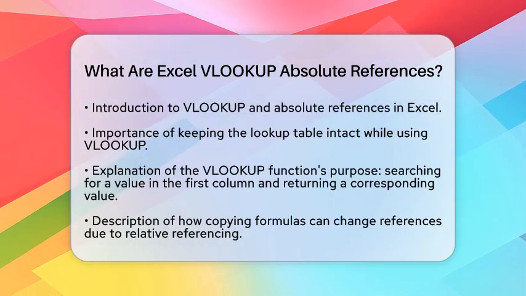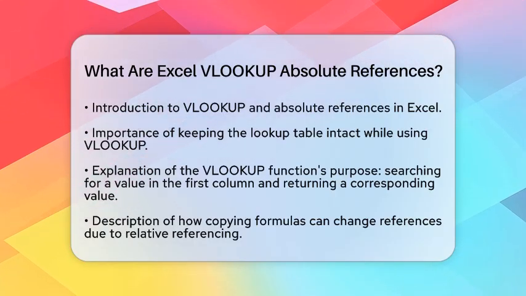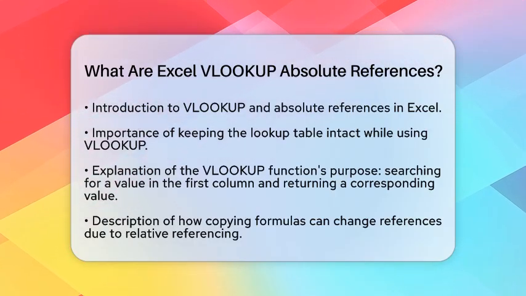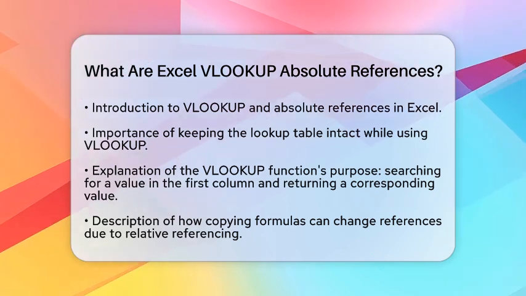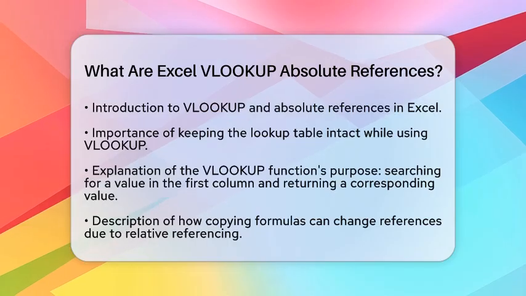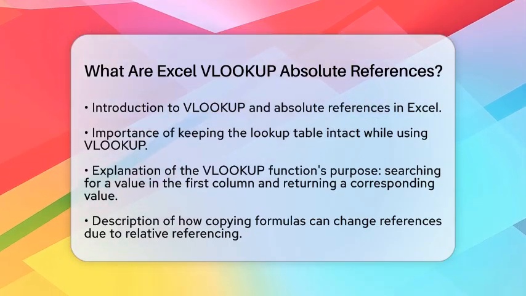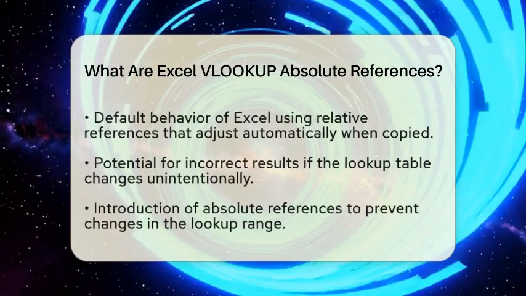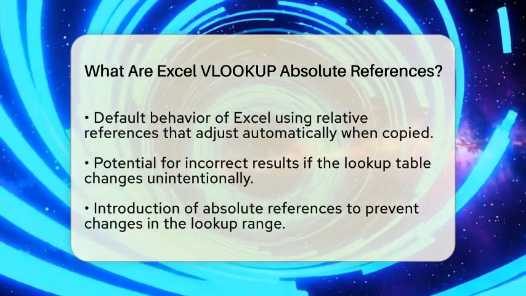In Excel, the VLOOKUP function is designed to search for a specific value in the first column of a range and return a corresponding value from another column in that same row. However, when you copy this formula to different cells, the references can change. This is where absolute references come into play. By default, Excel uses relative references.